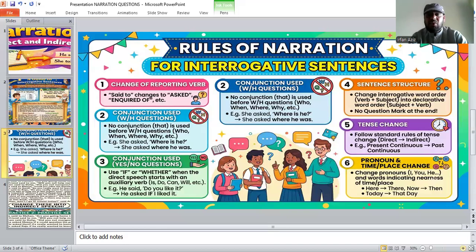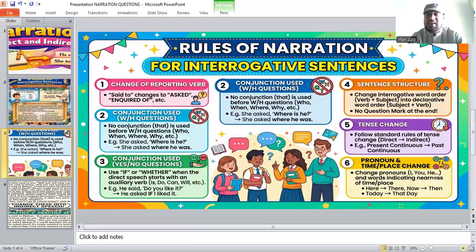Then conjunction use for WH questions. No conjunction that is used before WH questions: who, when, where, why, etc. She asked, "Where is he?" She asked where he was. Then sentence structure. Change interrogative word order, verb plus subject, into declarative word order like simple sentences, subject plus verb, with no question mark at the end.